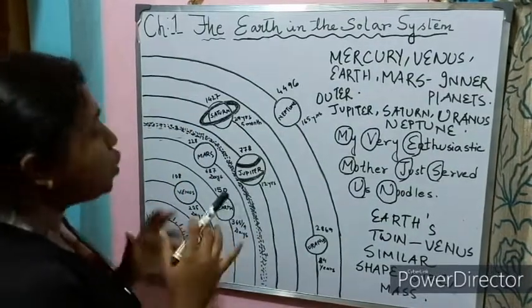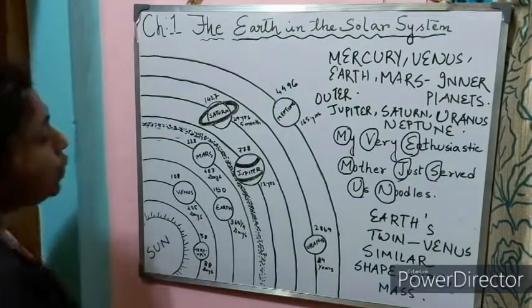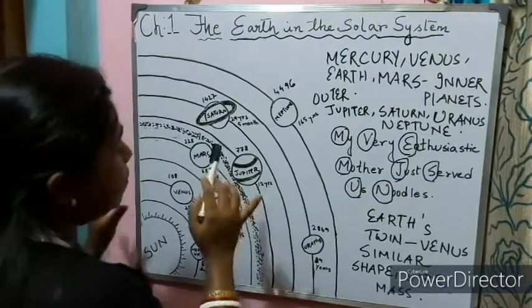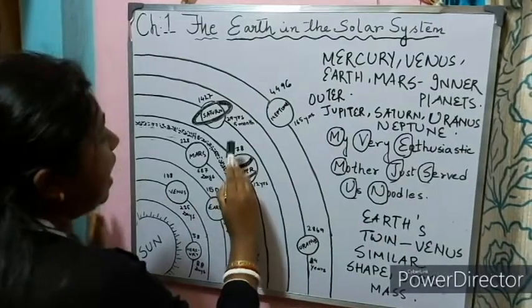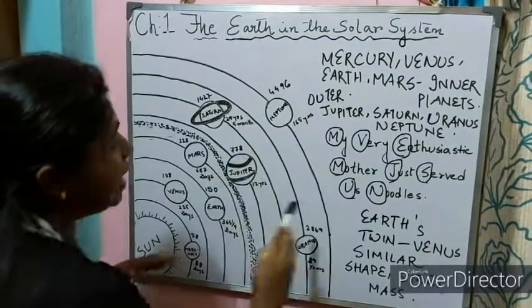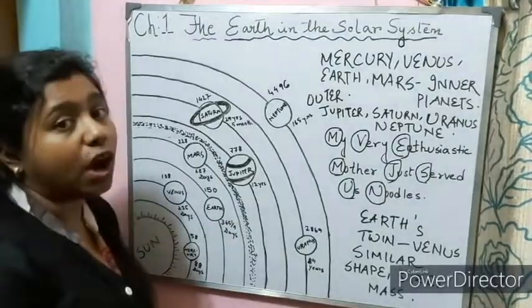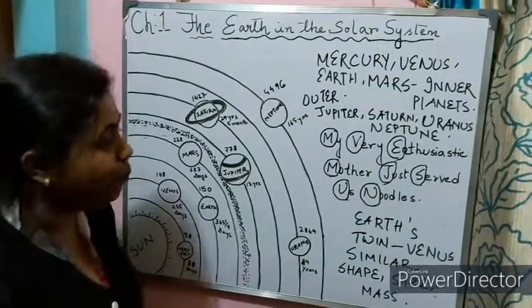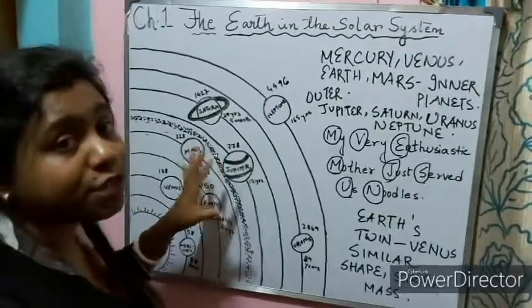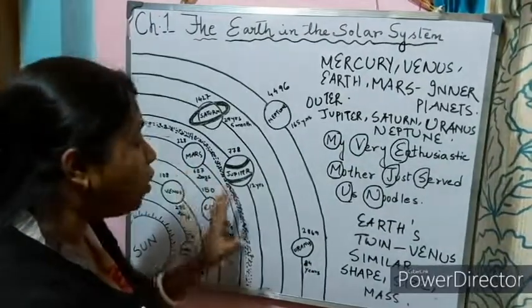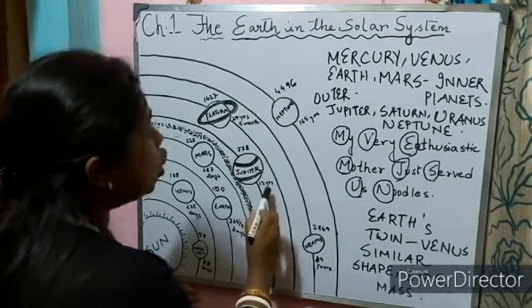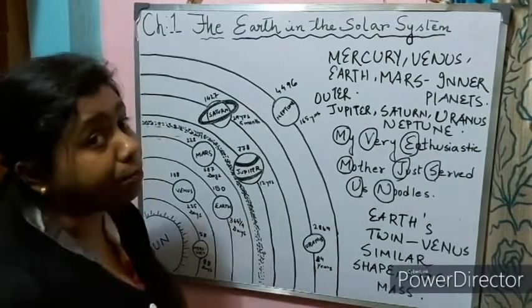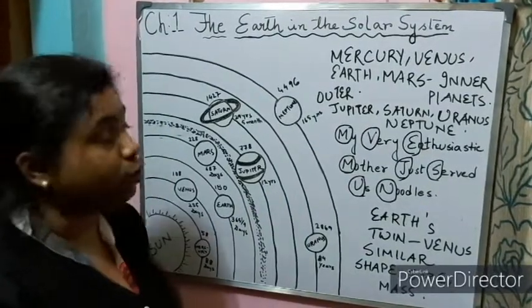Now let us go ahead with Jupiter. Jupiter is 778 million kilometers away from the sun. It is the largest planet of our solar system and the 5th planet of our solar system. It takes 12 years to complete a revolution around the sun.